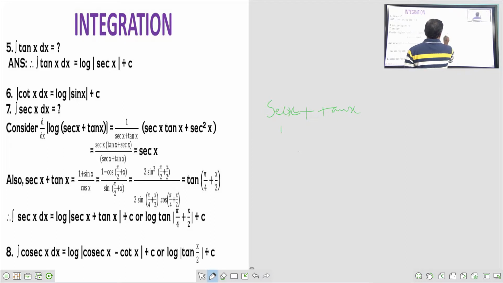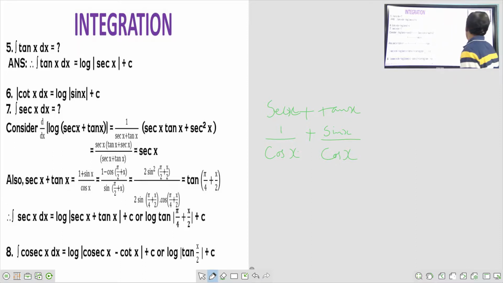Now I am writing 1 by cos x plus, what is tan x? Sin x by cos x. So definitely what we can write here?